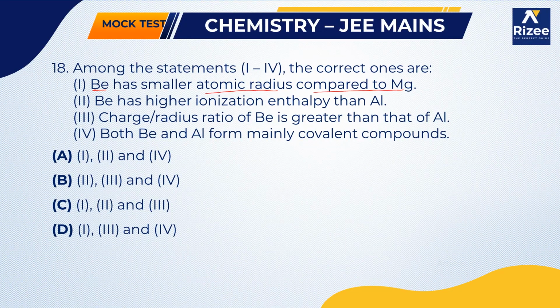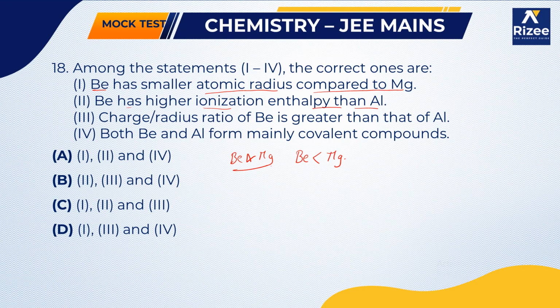Yes, we know, because beryllium and magnesium belong to the same group. So since they are in the same group, down the group we know that atomic size increases, which means the size of the beryllium will be less than the size of the magnesium. Next, beryllium has higher ionization enthalpy than aluminium.